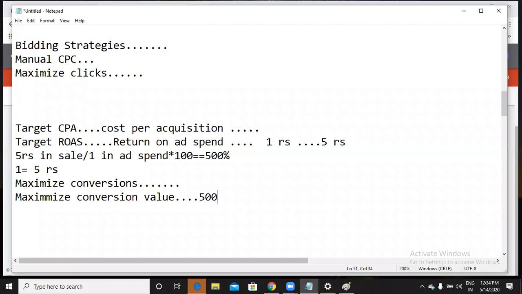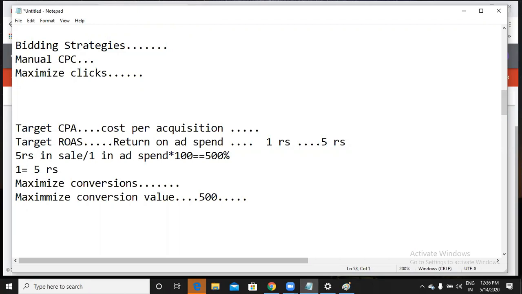So here, what I am trying to say with maximize conversion value is I want to get more 500s. I want to maximize the value. That means simply maximizing the conversions, right? Here I am trying to get more 500s, more conversion value. So these are a few bidding strategies helpful for your conversions. You can use them for conversions.